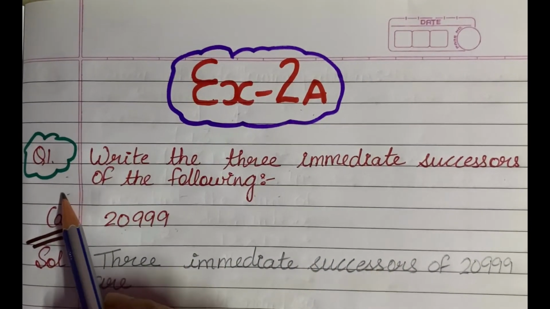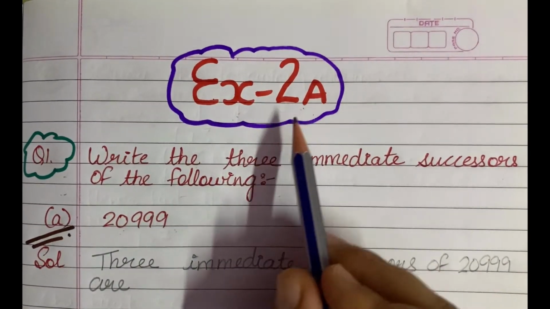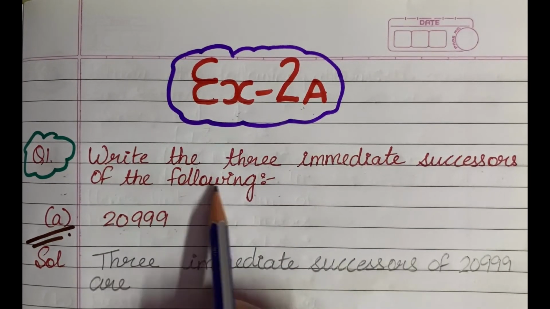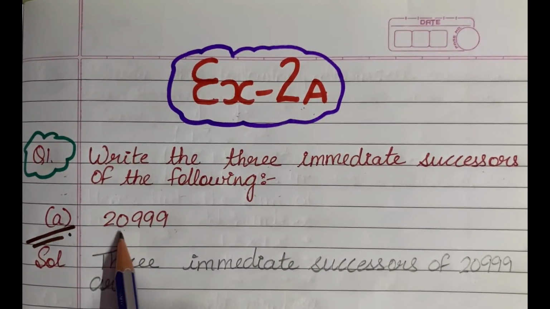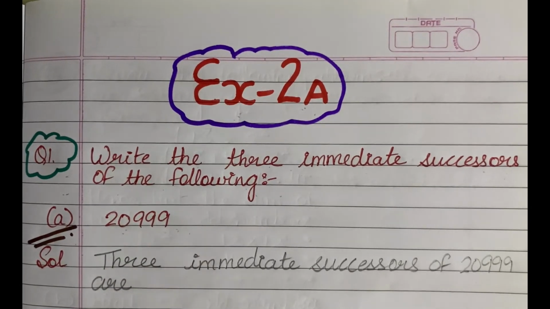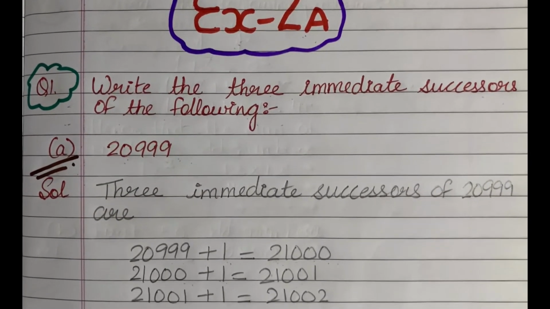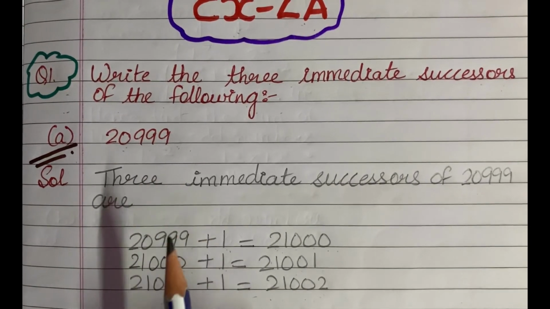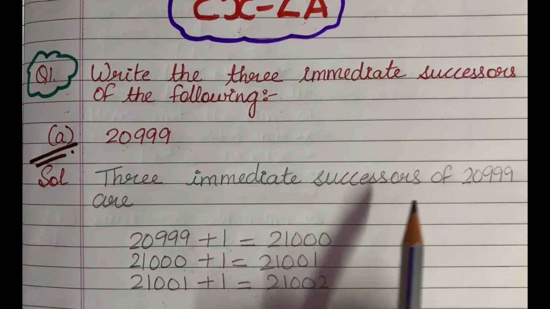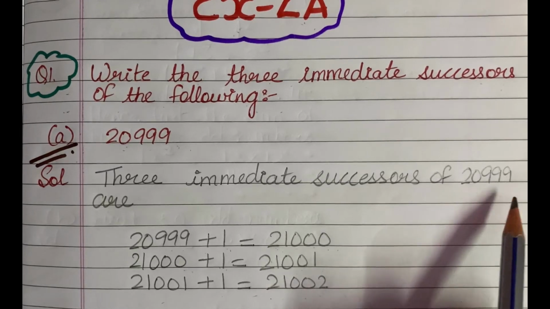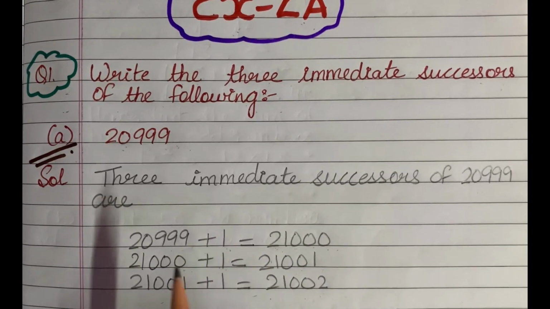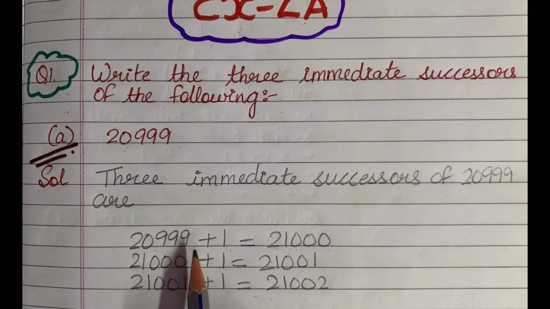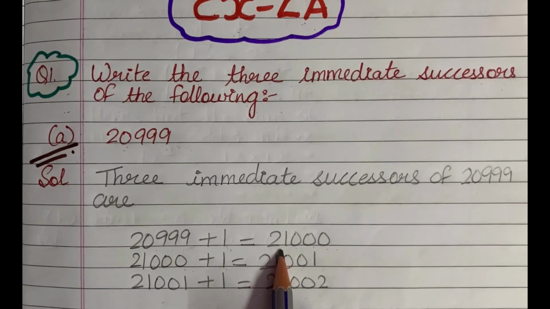Now question number 1 of exercise 2a says that write the three immediate successors of the following, and A part is 20,999. Now students, you know that on adding 1 to the given number, we will get its successor. So to find the three immediate successors of 20,999, first of all, we will add 1 to this 20,999, and on doing so, we will get 21,000.